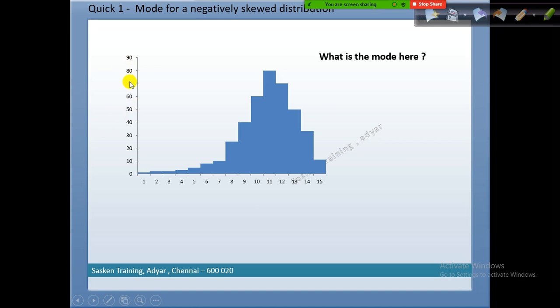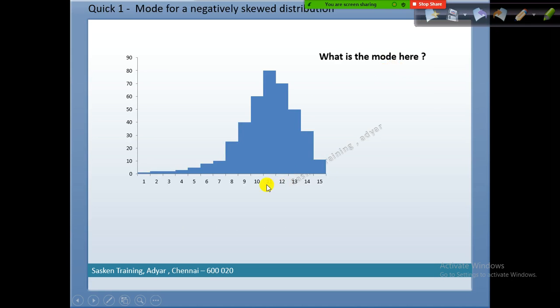Here the 80 says that 1,10,000 salary is drawn by 80 people, and 70,000 salary is drawn by about 10 people. So what is the most frequently occurring bucket? This one, right? Hence 11 is the mode here.